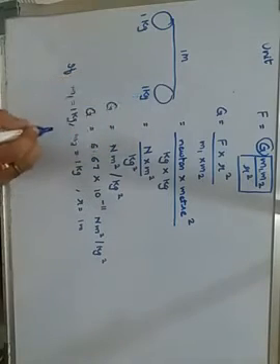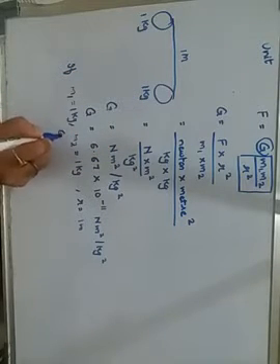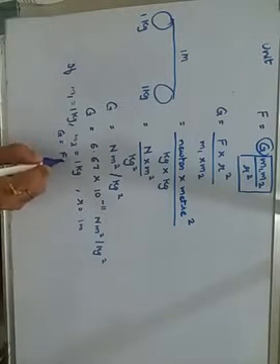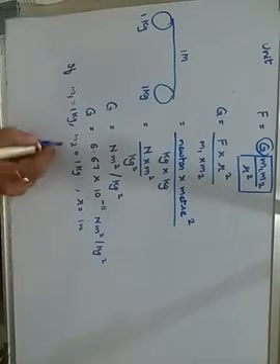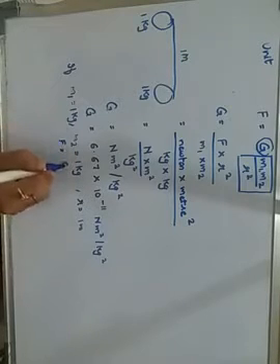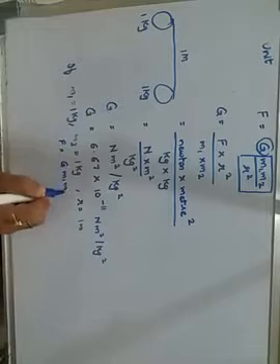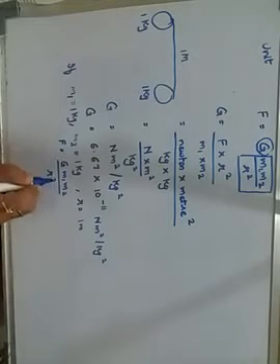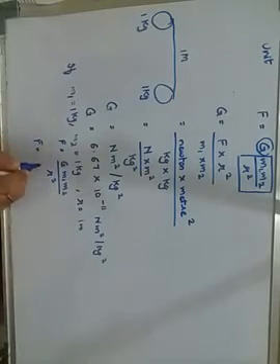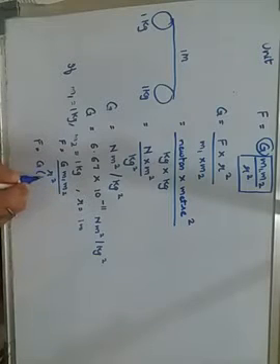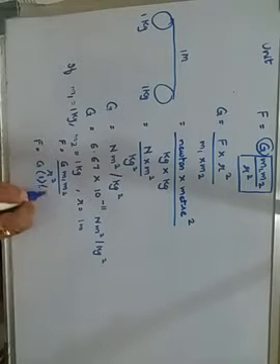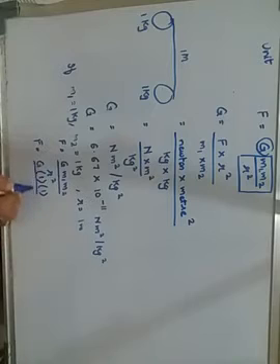So if I substitute in the formula F is equal to G into m1 into m2 upon r square, then F is equal to G as it is, m1 is 1 kg, m2 is also 1 kg, radius is 1 meter, so 1 square, 1 into 1 square is 1, so everything remains 1.